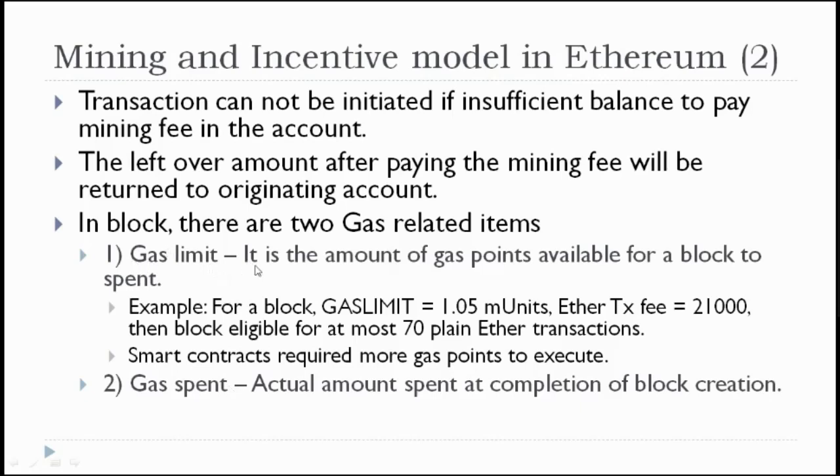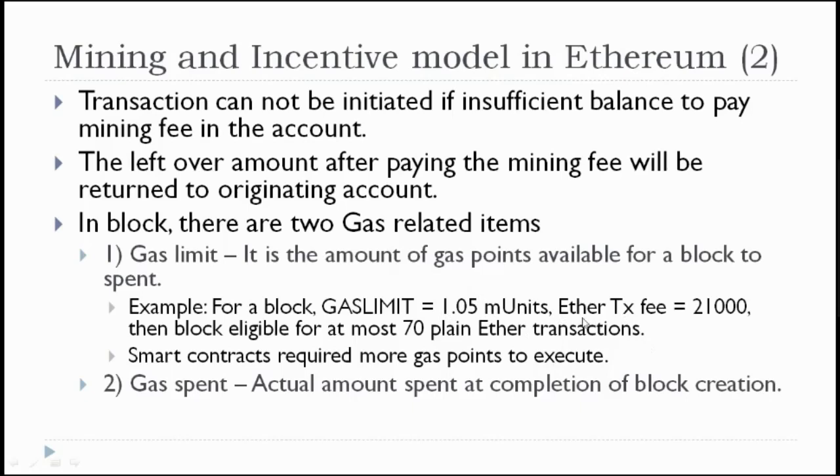In a block, there are two gas related items: gas limit and gas spent. Gas limit is the amount of gas points available for a block to spend. This is limited for every block. For example, for a block, the gas limit is equal to 1.05 million units. The Ether transaction fee is 21,000. Then the block is eligible for at most 70 plain Ether transactions. That means every block will have a limit, some limit will be fixed.